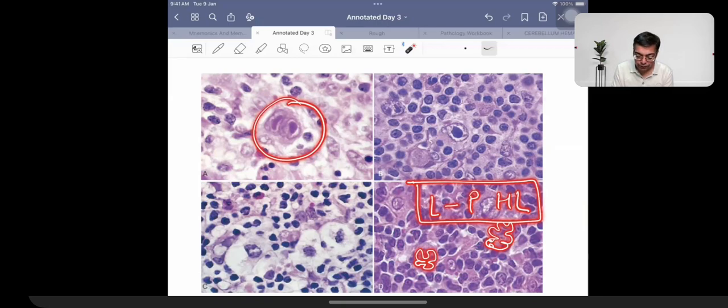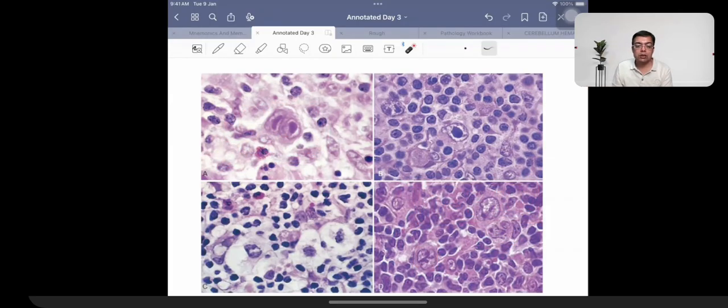ये वाला classical था, nodular sclerosis. This is just for revision. They may not give you the exact picture in the exam, but this is for our understanding. Which of them is going to be having the highest chance of development of secretion of TGF beta? 1, 2, 3, 4. TGF beta. कौन से वाला? Answer will be 3.